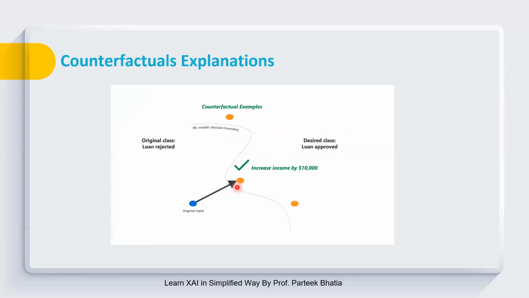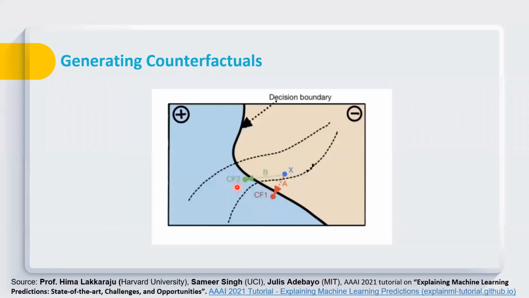This helps us understand that we will be generating more than one counterfactual, because more than one is possible. We will provide a list of all possible counterfactuals, and then we leave it to the end user to pick the most suitable counterfactual based on his or her choice.